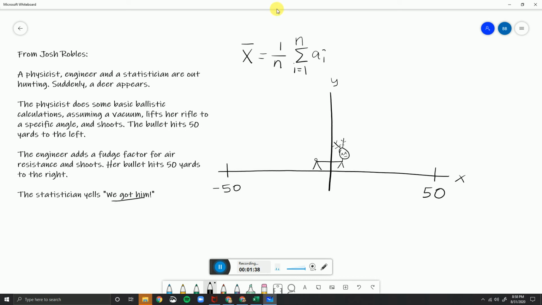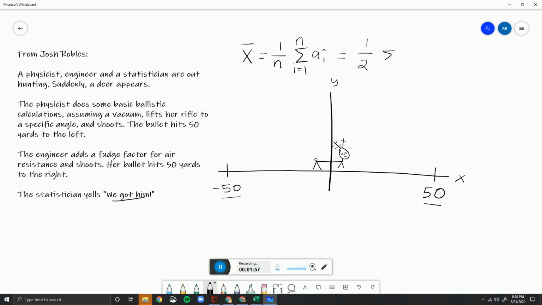And the statistician yelled, "We got him," because she did the calculations for the mean. So the mean is to take the number of data points we have, add them up, and divide by the number of data points we have. So we have -50 and +50. That is 2 data points. So we'll put that in for the lowercase n.